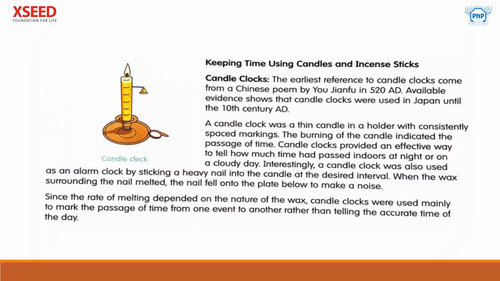Last time we saw various timekeeping devices used in early days, in ancient times. The first one was obelisk, the second was sundials, third markets, and the last one which we saw in the last lecture was water clocks. So today we are going to see a few more interesting devices. Let's check them one by one.